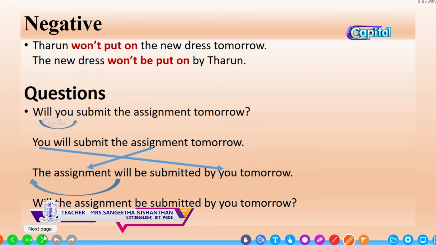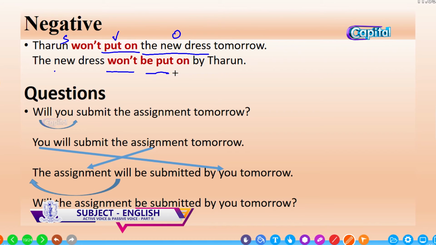Changing the negative. Tarun won't put on the new dress tomorrow. This is a phrasal verb, put on. Who? Tarun. What won't he do? Won't put on. What won't he put on? The new dress. So, this is the object. Bring the object to the beginning. The new dress won't be put on. Be plus past participle. The not is added with the will again. Will not be put on by Tarun.